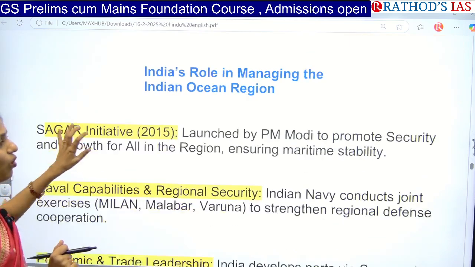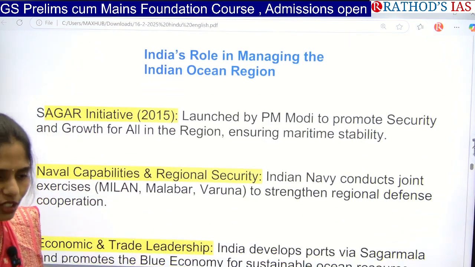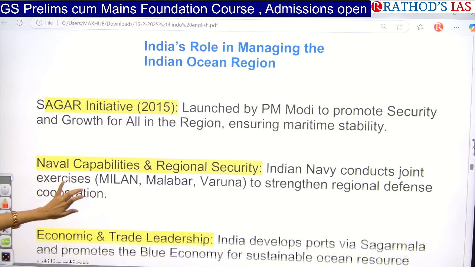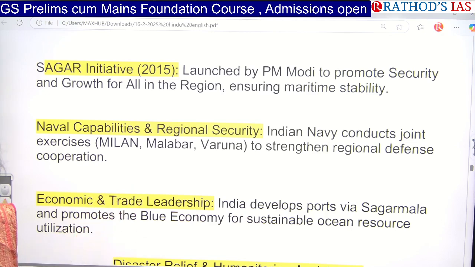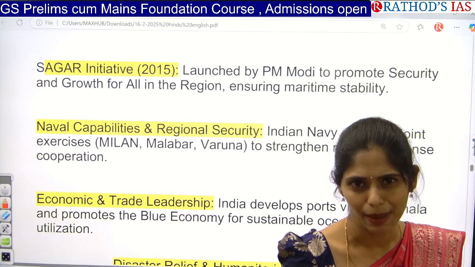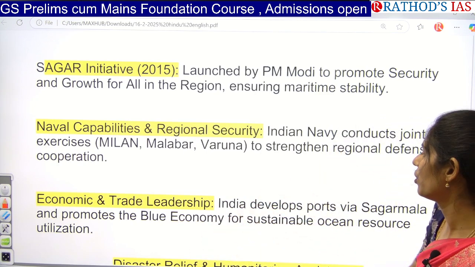So what is India's role? What are the programs taken up by India to provide security in this region? So first one is the SAGAR Initiative. Next one here is we have multilateral exercises. With different countries, we are making exercises. For example, Milan exercise, Malabar, Varuna, etc.